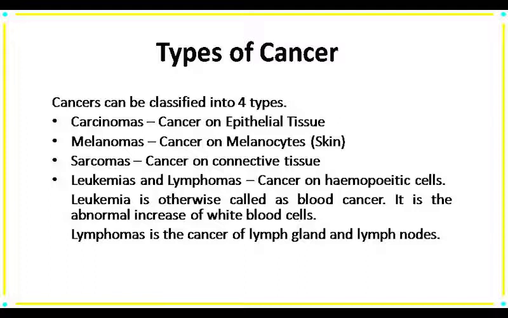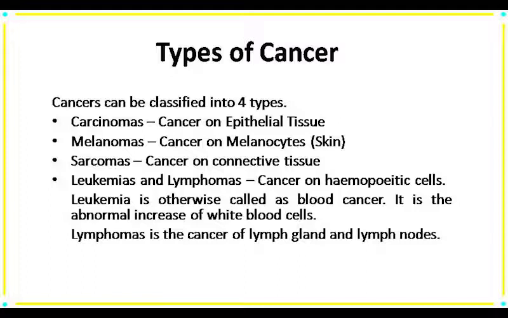The first one, which is carcinoma. Carcinoma concerns with cancer of epithelial tissue like skin, glands, lung, pancreas, stomach, mouth, throat, etc. About 80% of all the tumors are carcinoma. Next is our melanomas. Melanomas are the cancers of melanocyte or skin.